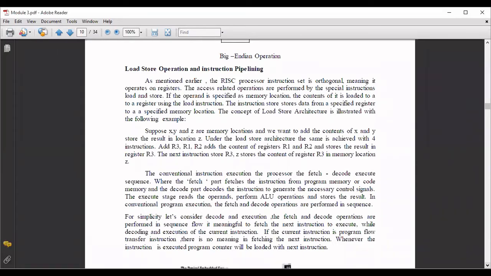So the RISC processor instruction set is orthogonal, meaning it operates on the registers. The memory access operations are performed by specific instructions like load and store. If the operand or the data is present in the memory locations, then to load that content from the memory to the register, you have to use load instructions. In the same way, if you want to store the result from the register back to the memory location, then again you require a store instruction. That is what is called the concept of load and store architecture. That has been explained using an example here.